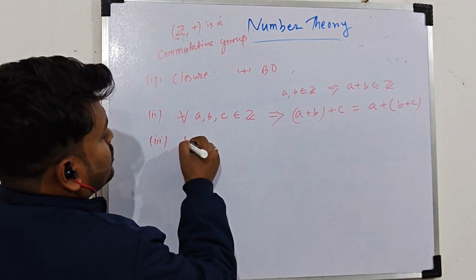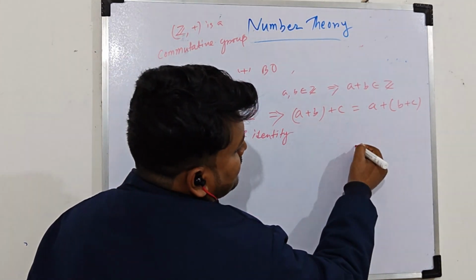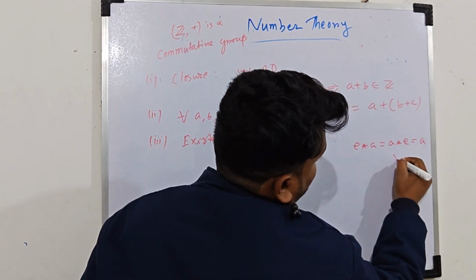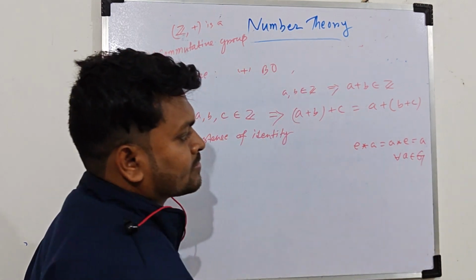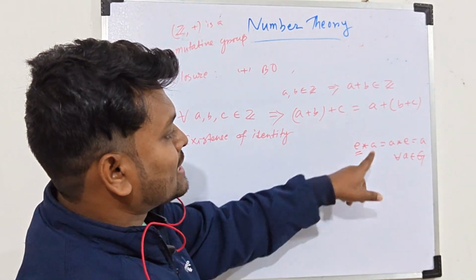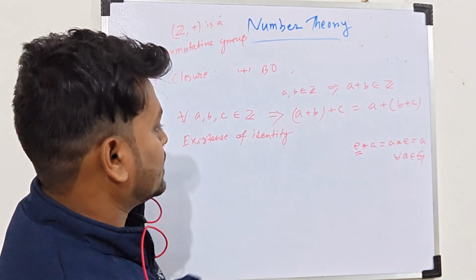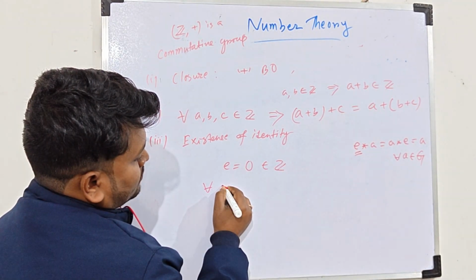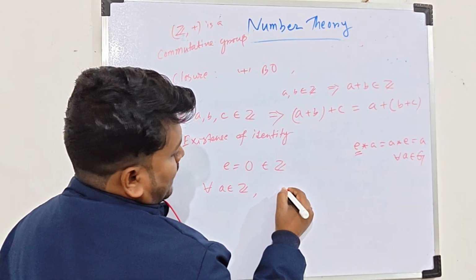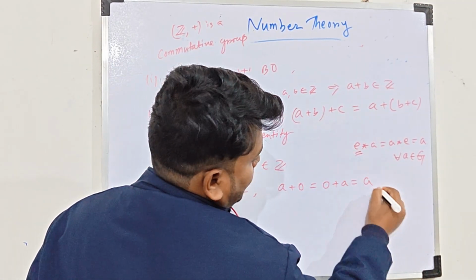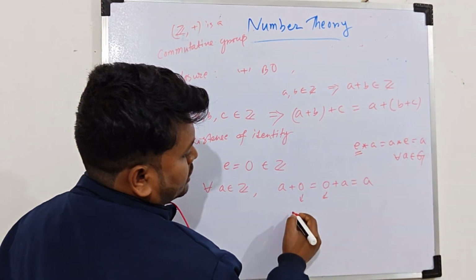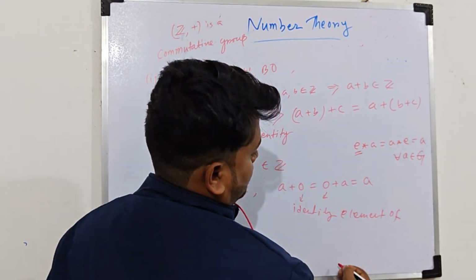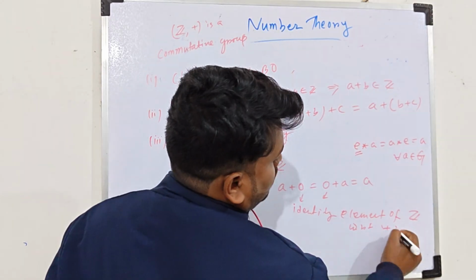Third property is existence of identity. Identity element means e is called identity element if e star a equals a star e equals a for all a belonging to any set G. So we have to find what e is when this star operation is addition and this G is Z. If you take e equal to 0, and 0 belongs to Z, for all a belonging to Z we can write a plus 0 or 0 plus a equals a. So this 0 is the identity element of Z with respect to the operation addition.